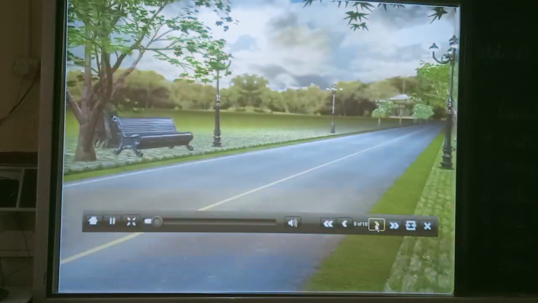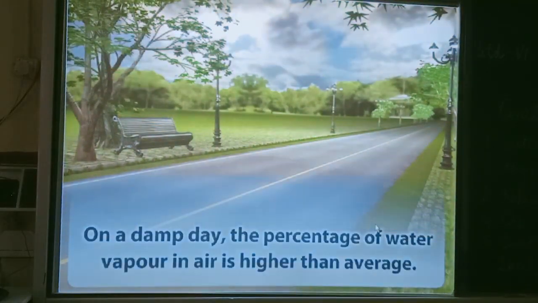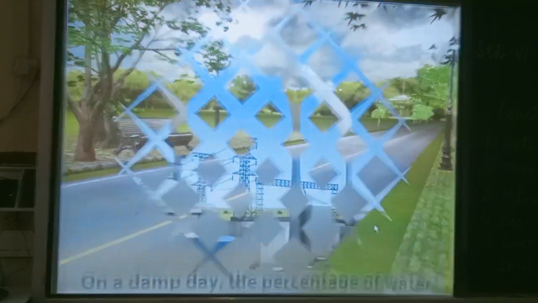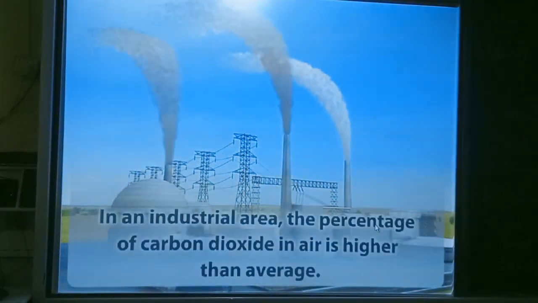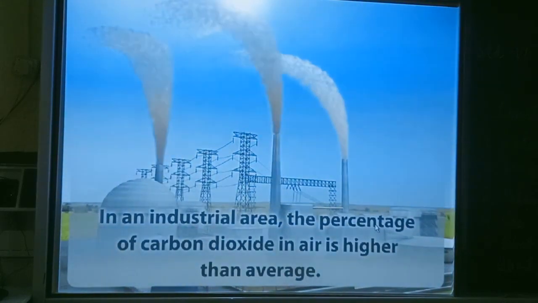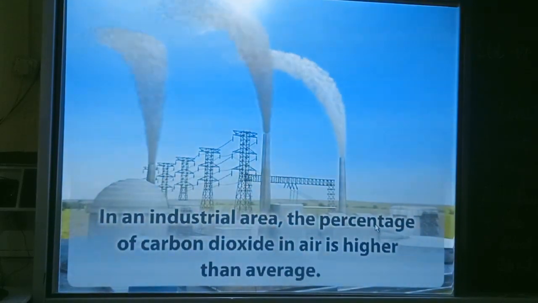For example, on a damp day, the percentage of water vapor in air is higher than average. In the same way, in an industrial area, the percentage of carbon dioxide in air is higher than average.